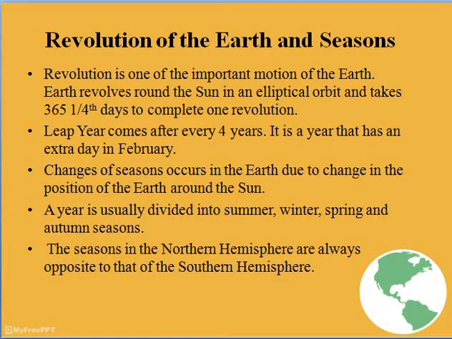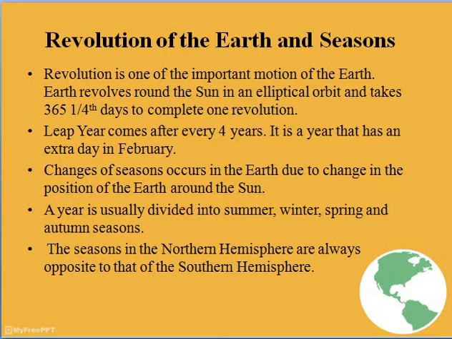So revolution. In the previous video, I have already explained what is revolution. It is one of the important motions of the earth, like the rotation. Revolution is the movement of the earth on its orbit around the sun. Rotation is the movement of the earth on its axis from west to east. Clear? Rotation takes 24 hours and revolution takes 365 and 1/4 days to complete one revolution around the sun.